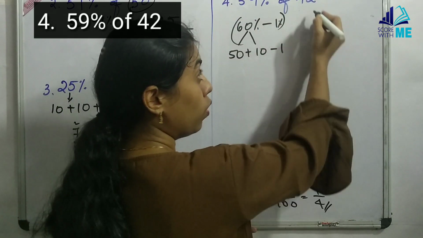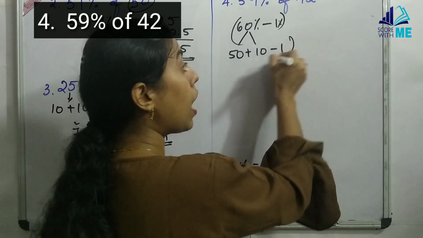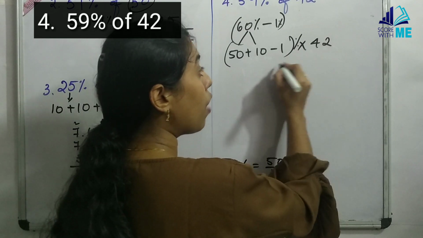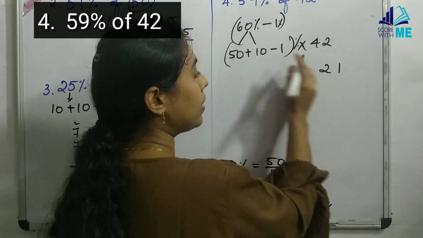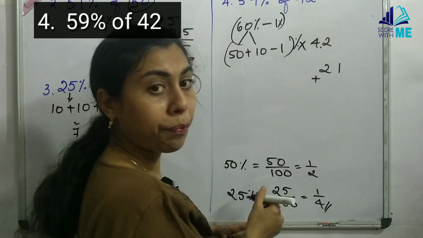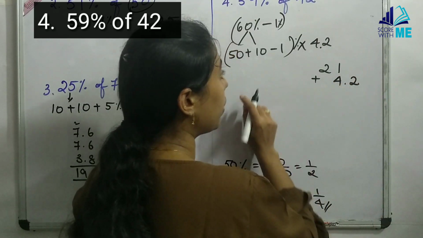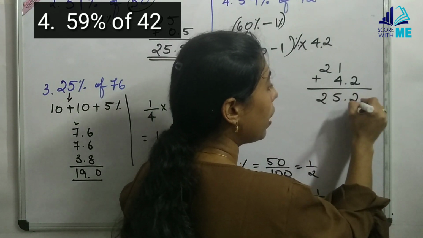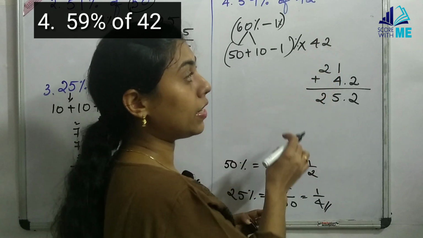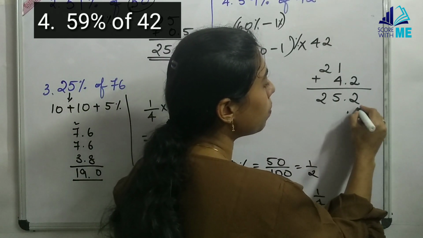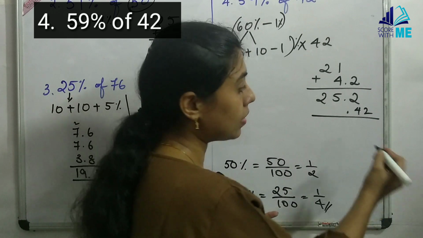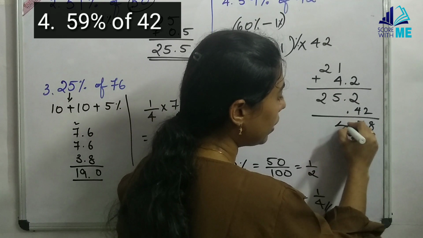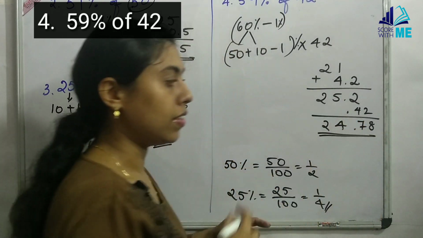50% of 42 means half of 42, and that is 21. Next 10%: 10% of 42 is 4.2. So I have 4.2 here. Let me add and keep it aside. Now I have to subtract 1%. 10% was 4.2, so 1% is going to be 0.42. Now subtract this. Subtracting, we get 10 minus 2, 8, 11 minus 4, 7. Then this becomes 24.78. This is your answer.